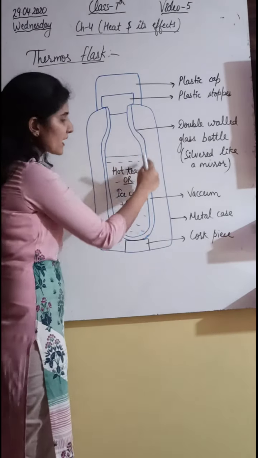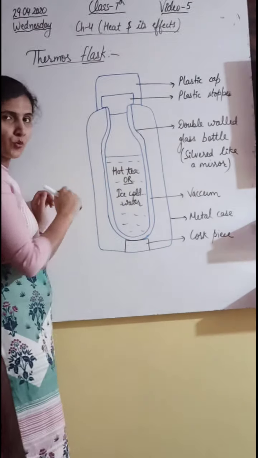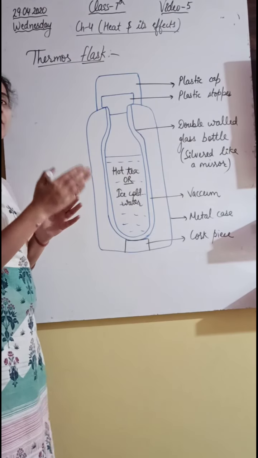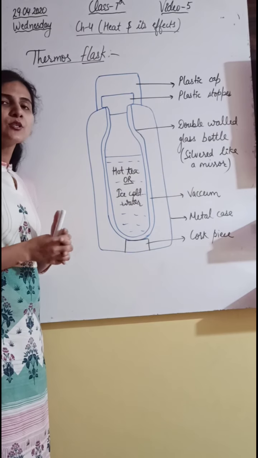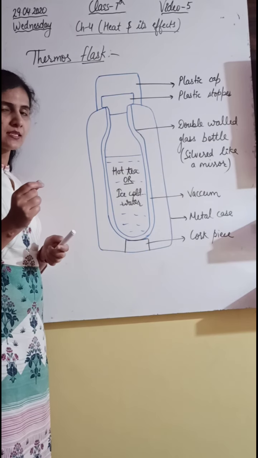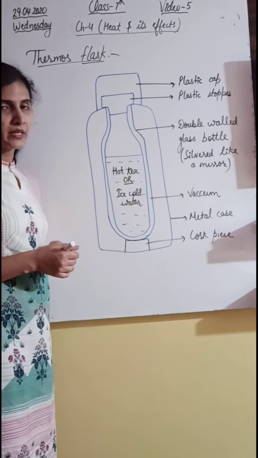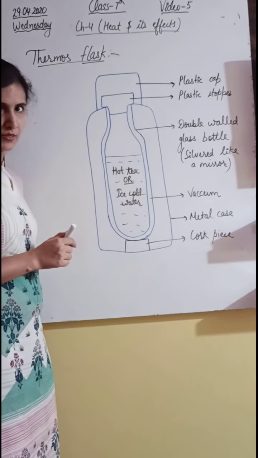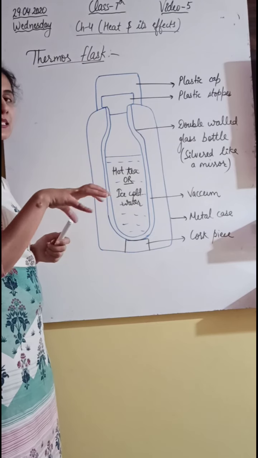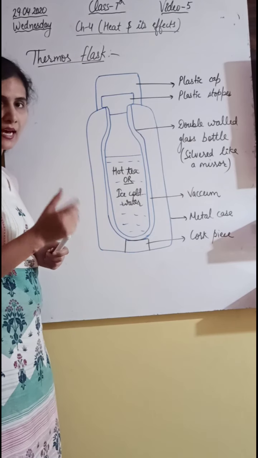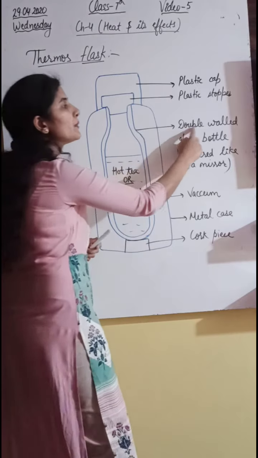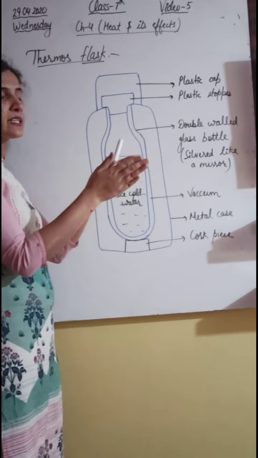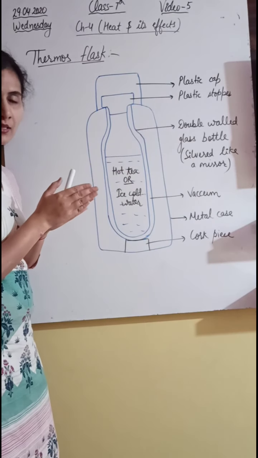First of all, we have this double-walled glass bottle. The glass is painted with silver color from inside, and you know that shiny surfaces are bad emitters of radiation, so it will minimize the process of radiation. That's why we made the inner portion of the flask with glass. This glass is double-walled. Two walls are there, and in between there is a gap.